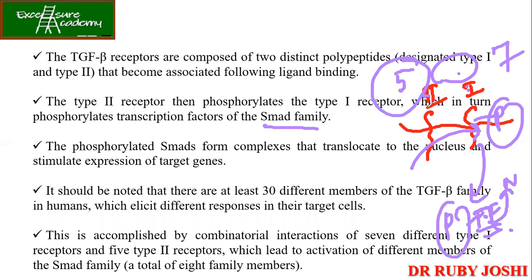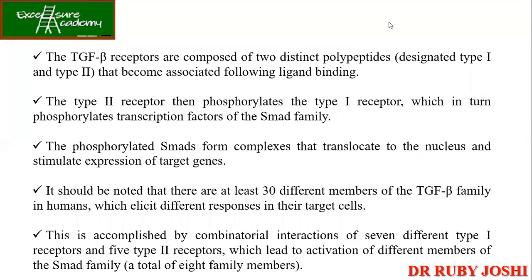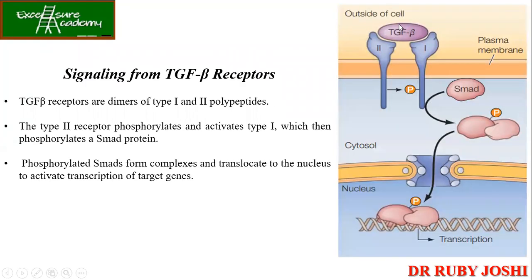And then all these finally lead to the activation of different members of the SMAD family. So how many are there? Around 8 are there. You don't need to remember these numbers of the families. Nobody's going to ask, even for the interview also. Okay, so signaling from the TGF beta receptors we have already discussed. Let's understand it better by looking at the figure.